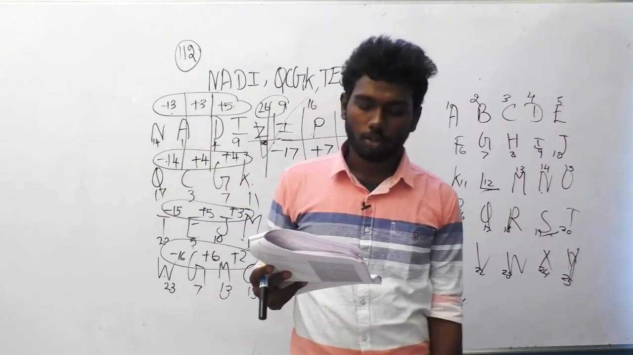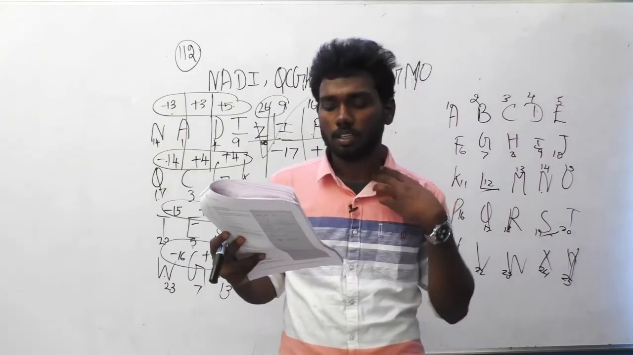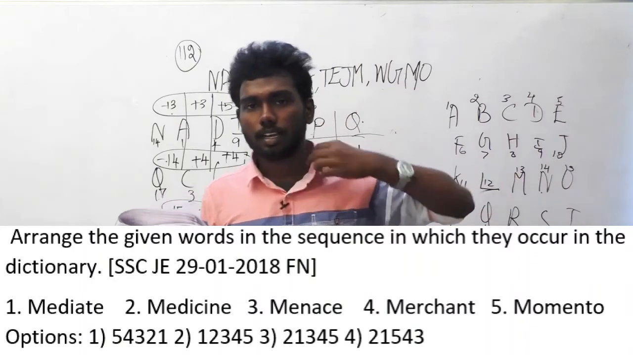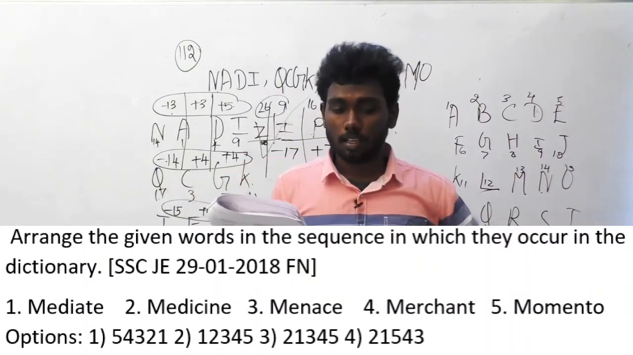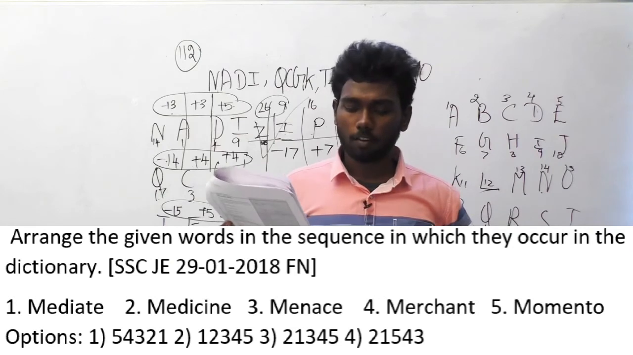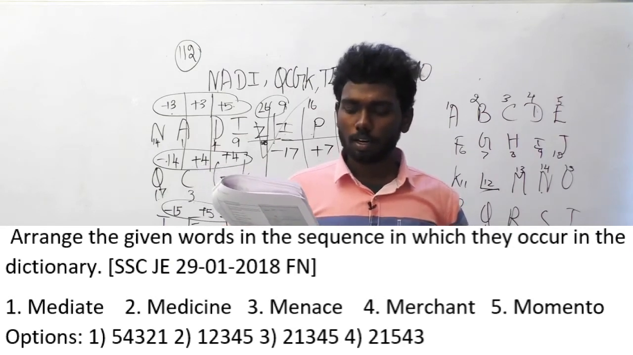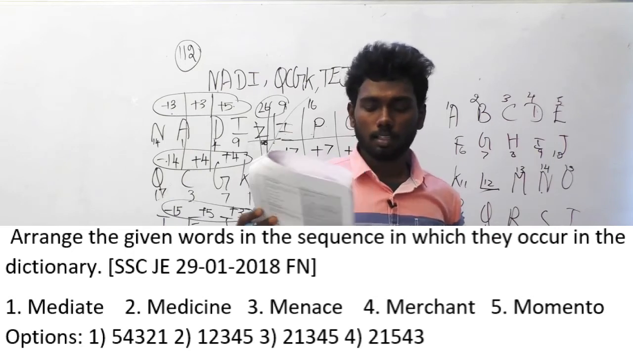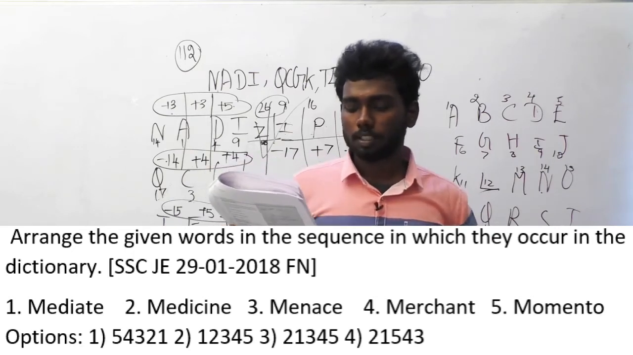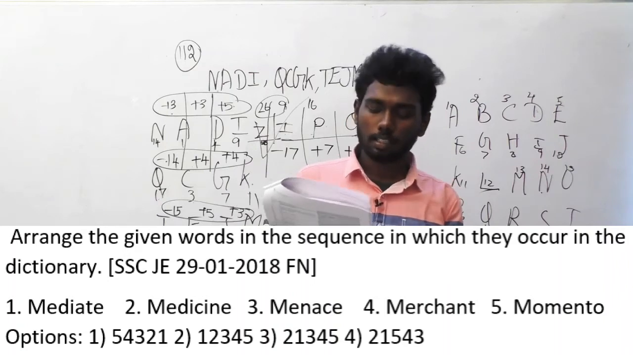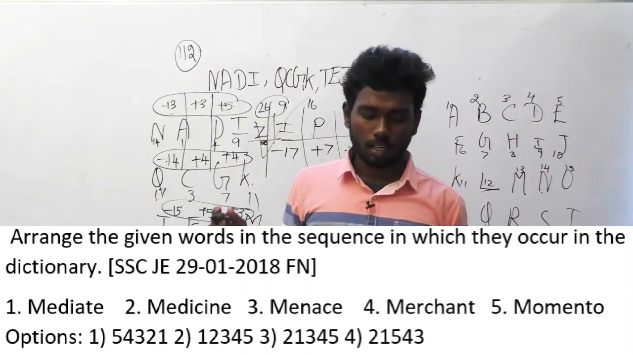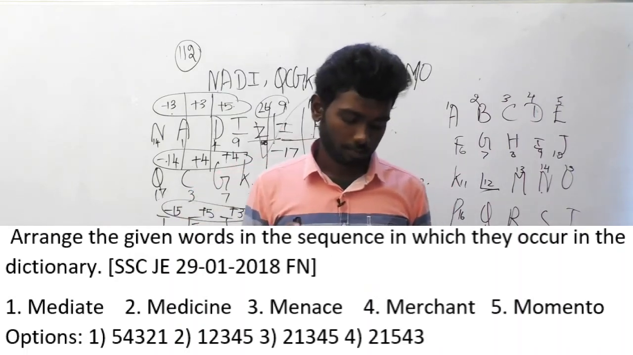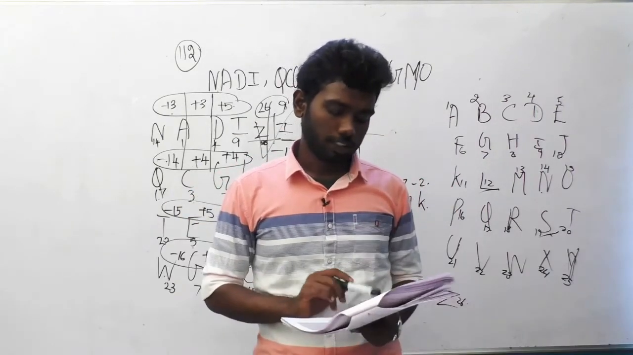The next question also is the same in the dictionary order. It is the 116th question, SSC JE 26th January 18, forenoon session. The first one is mediate, second one medicine, third one menace, fourth one merchant, and fifth one memento. The answer for this is they are already arranged in dictionary order. That's the thing, and the answer is option B, 1, 2, 3, 4, 5. That's it. Let's go on to the next question, 117.